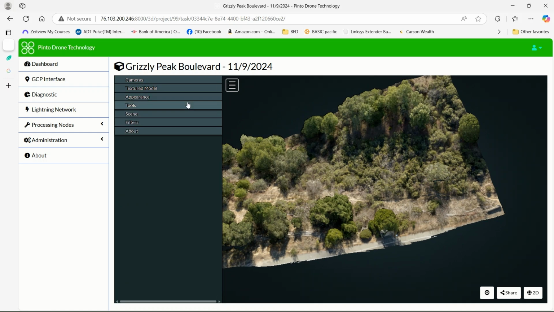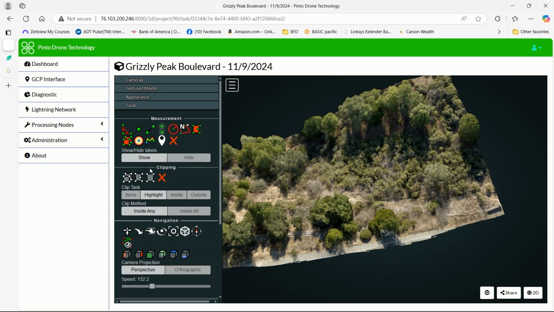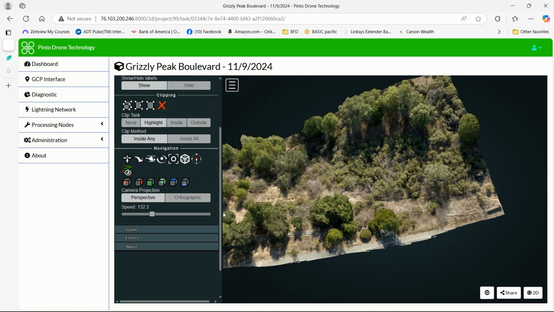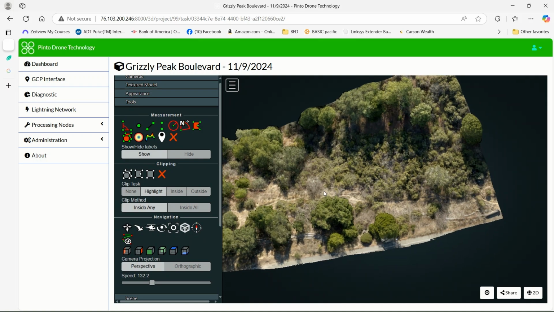Within the 3D model, there are tools and you can measure, but it's kind of difficult to use. Probably needs some improvement, although you can export it and do it in other software as well from here. But anyway, this is the 3D model and it's the final component. So really we've covered the orthophoto, plant health, the surface model, the terrain model, and the 3D model.